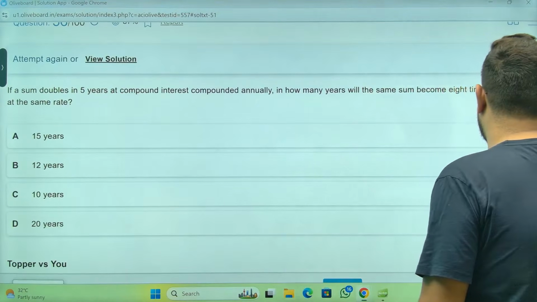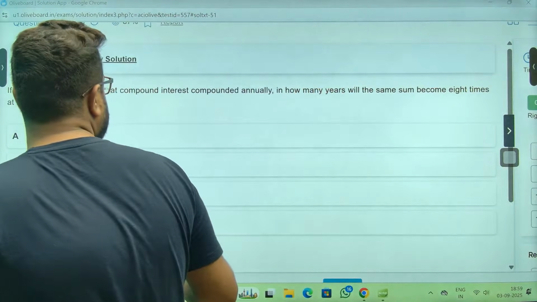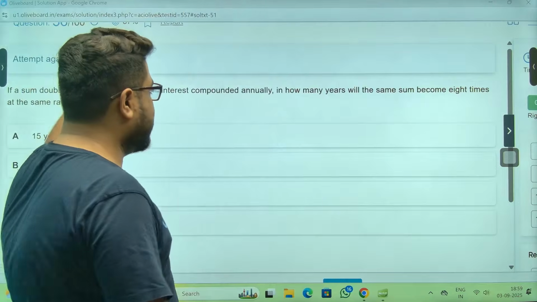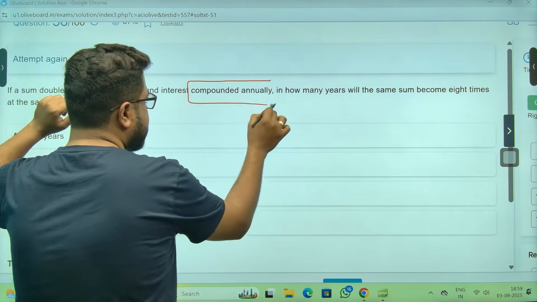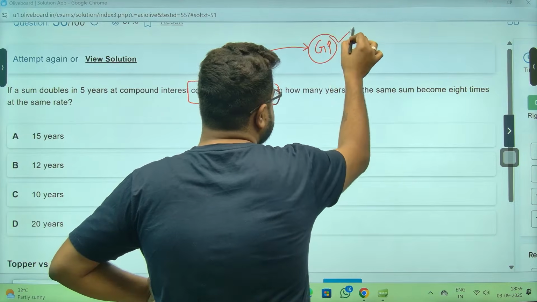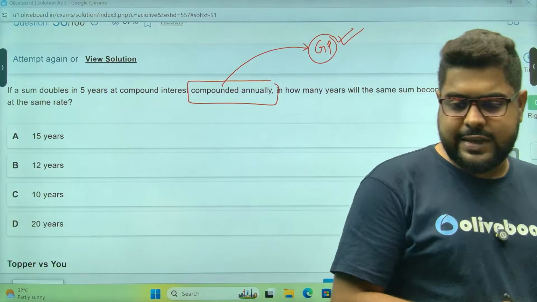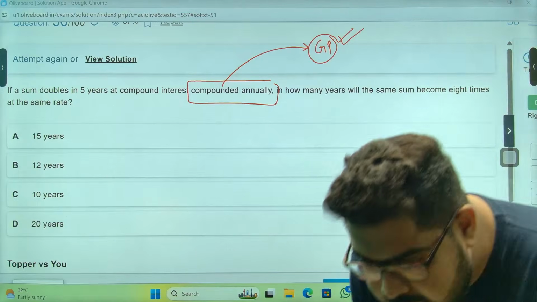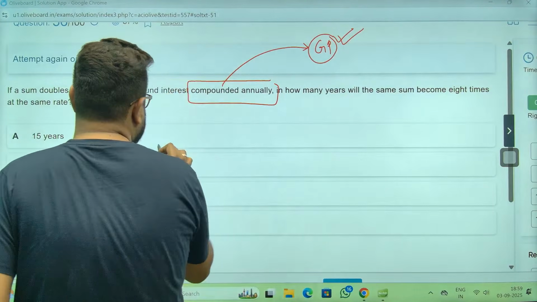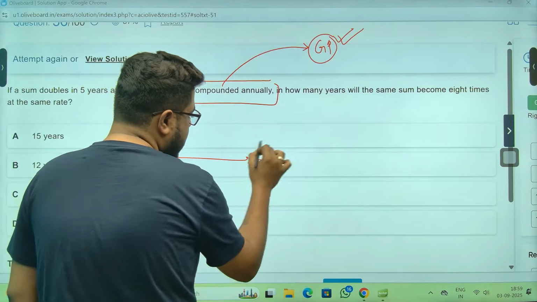A sum doubles in 5 years at compound interest. In how many years will it become 8 times? Sir, I told you compound interest always works in GP. Remember this. It always works in GP. Now that means there is a sum p. It becomes double, 2p, in 5 years.